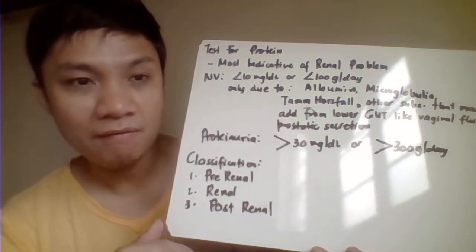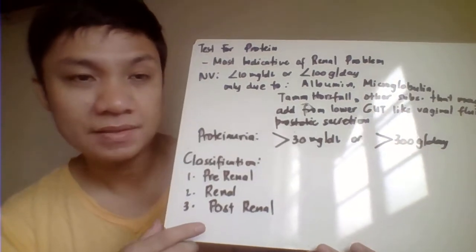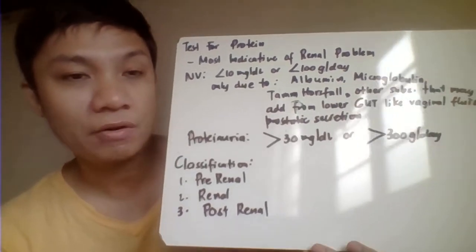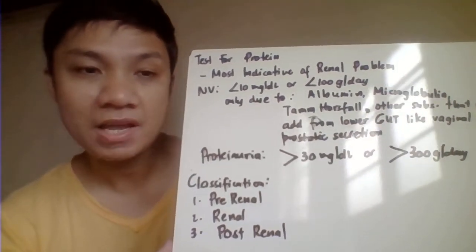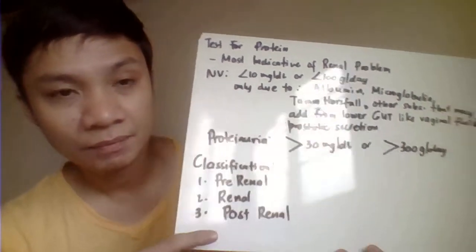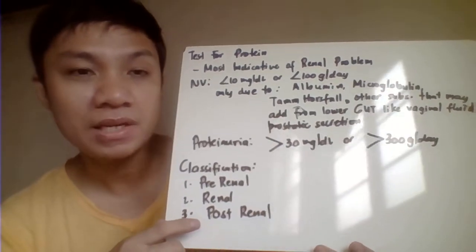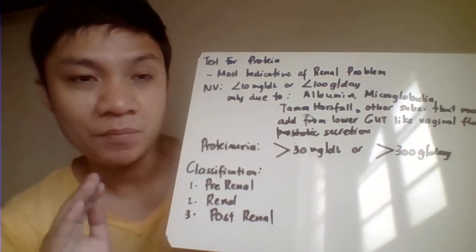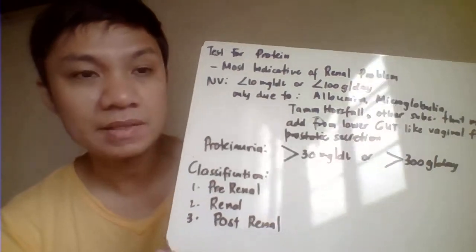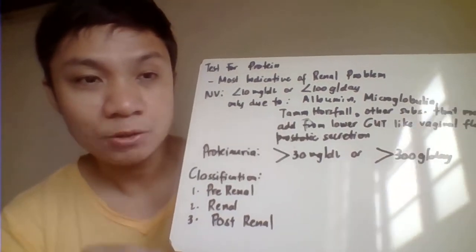So therefore, expect na dapat walang protein na makikita sa urine. If you have identified the presence of protein in the urine using your chemical test spot or reagent strip, it might signify a problem with the glomerulus or a kidney problem. Okay, so the normal values of the protein present in the urine. There is some concentration of protein that might eventually be excreted in our renal tubules.